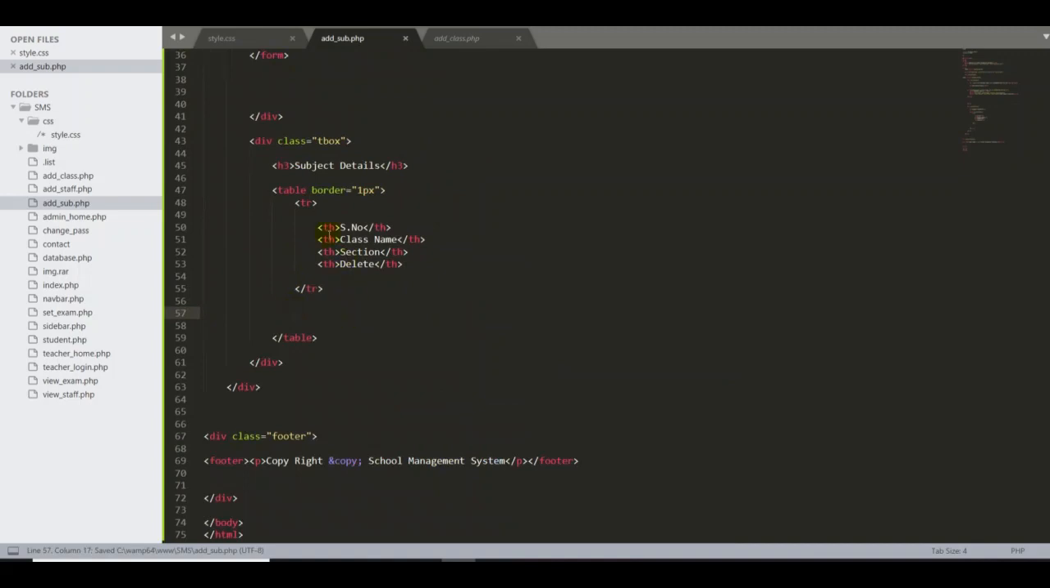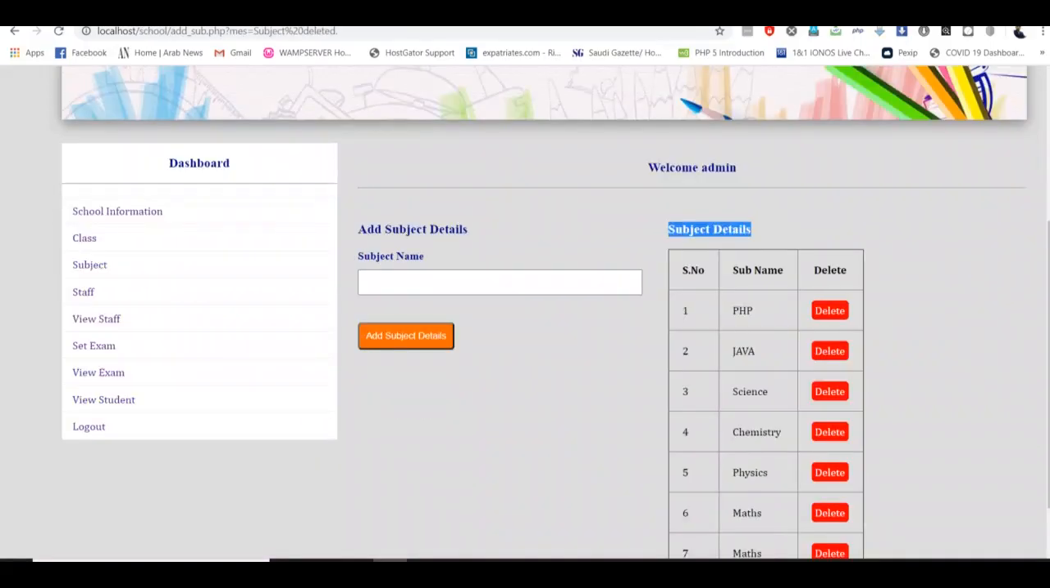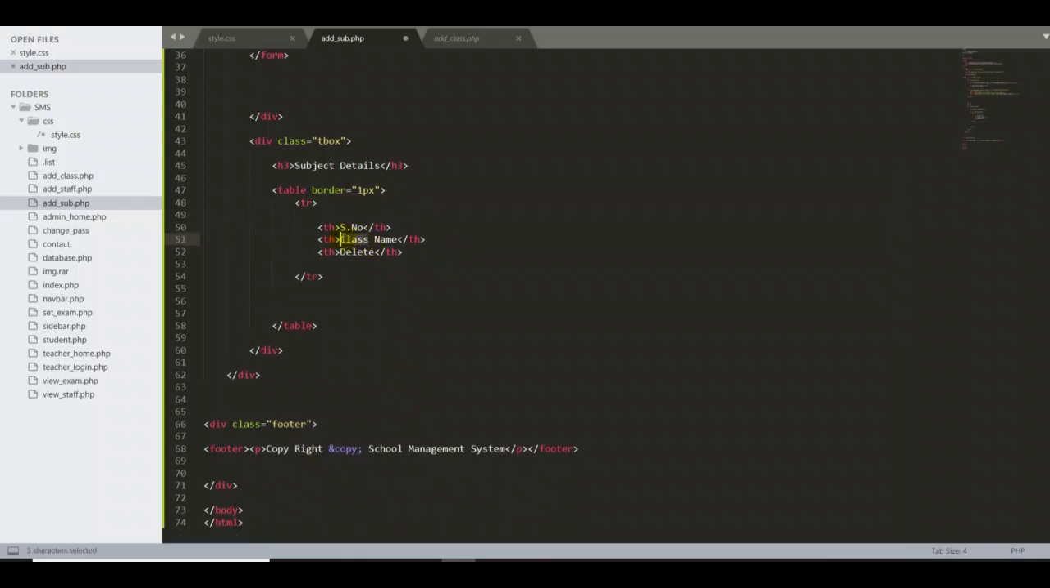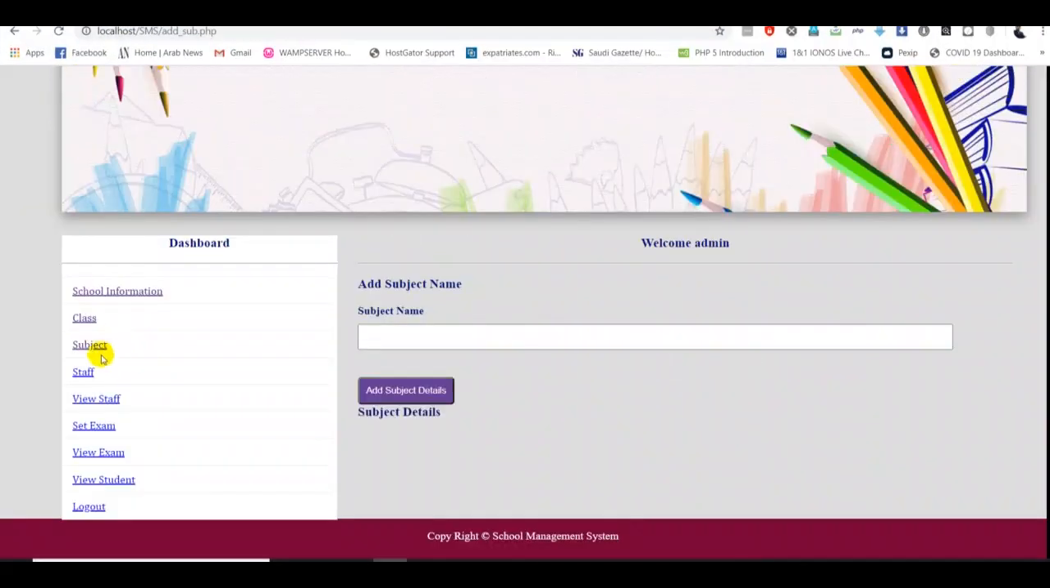Okay, good. But if you observe my original design, I have a serial number, then I have a subject name, then I have a delete button. So I need only three columns. So what I have to do, guys, is first a serial number, then the subject name, then the delete button. So I delete this part, then I put in the subject. Good. Then go back here, refresh, guys, and I got the table here.